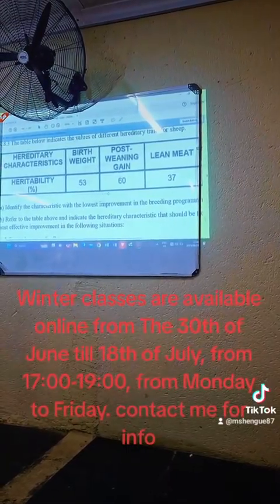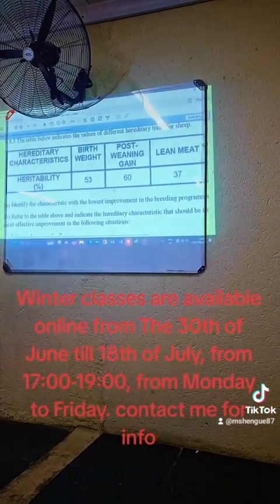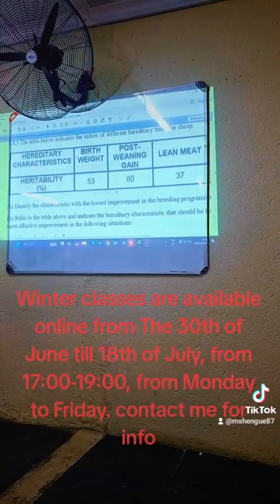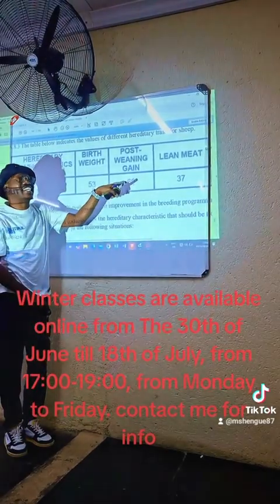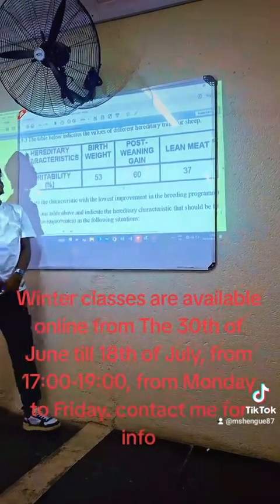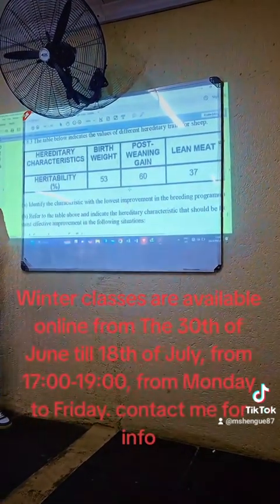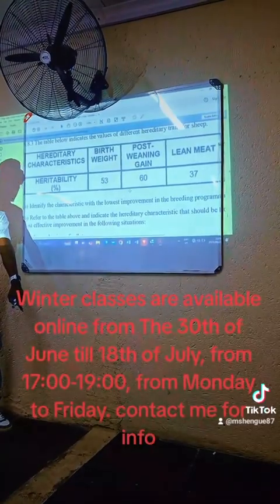How much of this characteristic is determined by environment? 40%. How much is determined by genes? 60%. So you see that there's greater chance that this one is passed on to offspring. Which one are you not going to select for breeding purpose? Lean meat. Why? It has a low percentage of heritability.